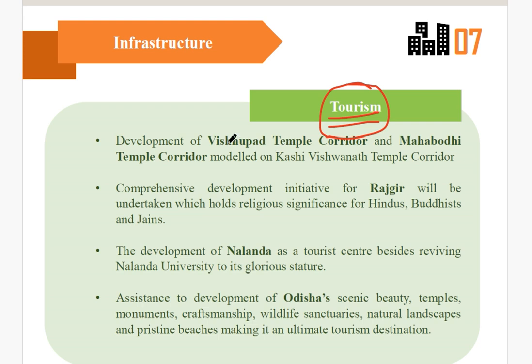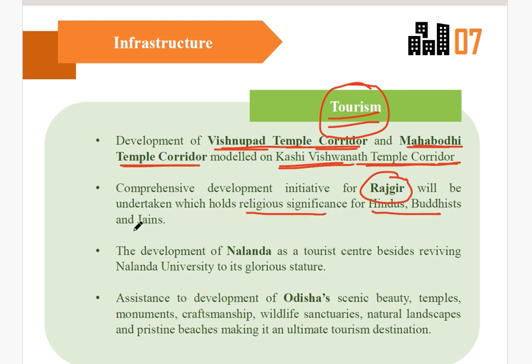So what is happening? Under the Kashi Vishwanath temple corridor model, there are two more corridors which will be built: Vishnupad Temple Corridor and Mahabodhi Temple Corridor. In line with the Kashi Vishwanath Temple Corridor, these two new corridors have been declared today. A comprehensive development initiative will be carried out for Rajgir, with religious significance, especially for Hindus, Buddhists and Jains. Rajgir, you know, in Bihar.